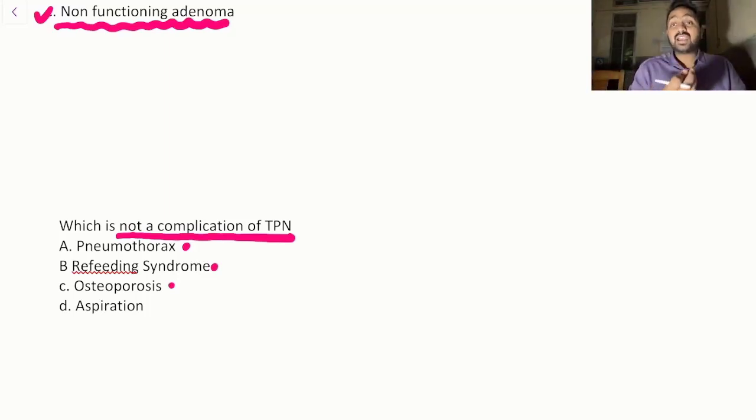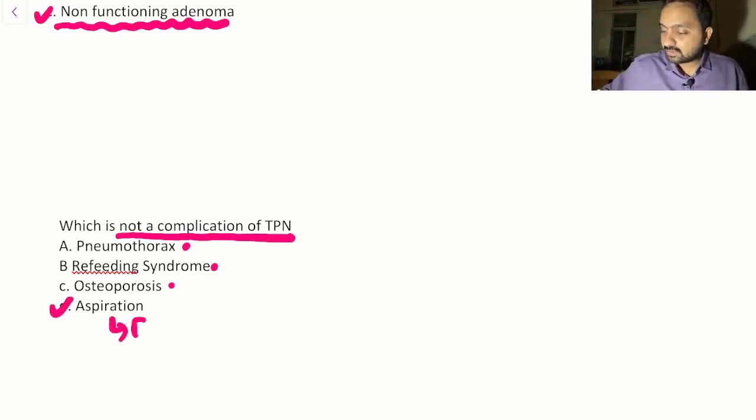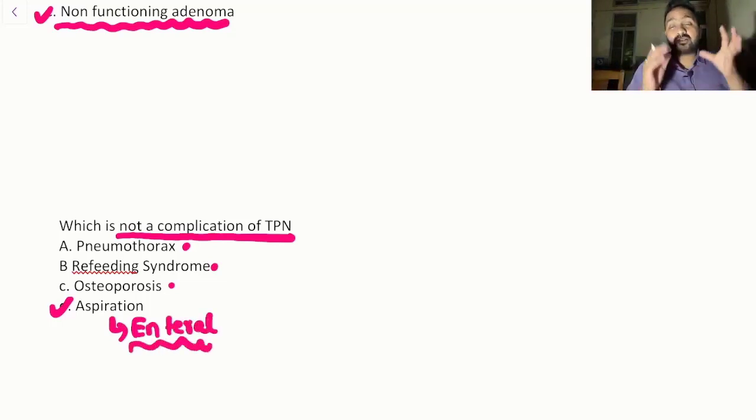Now aspiration is going to happen when we have enteral feeds, right? Because TPN is given by the IV route, it's not going to cause aspiration. So aspiration is caused by the enteral route. Guys, not a lot was expected in this question, just the basic application of common sense and the clinical practice we do, because in your internship, in your wards, we deal with TPNs, which rarely cause aspiration, and it's almost always enteral nutrition which causes aspiration.